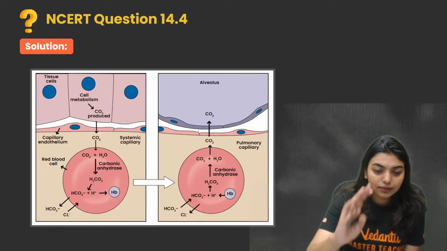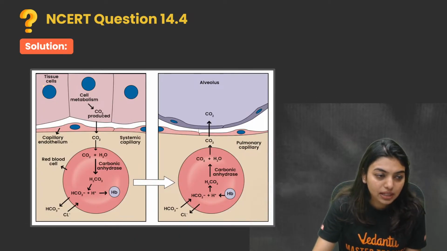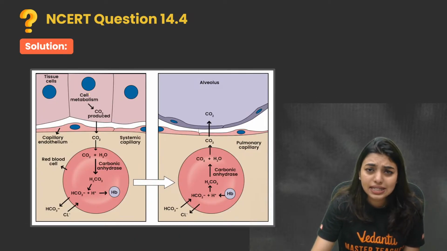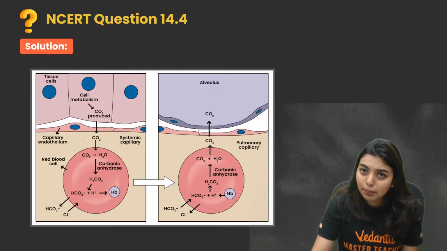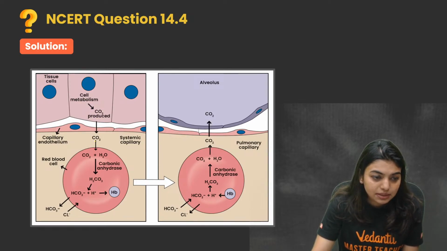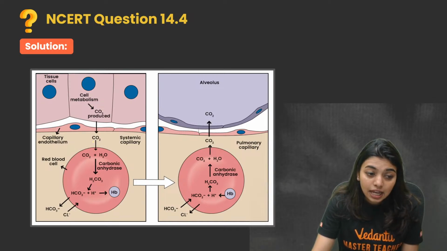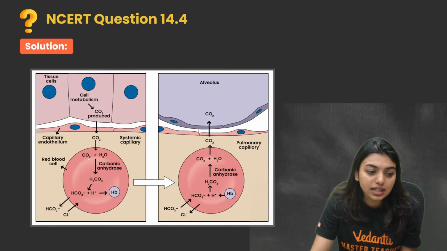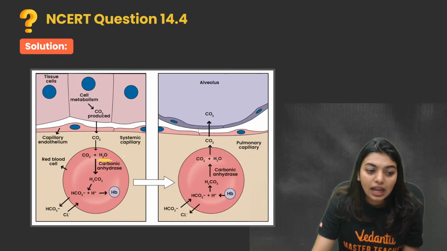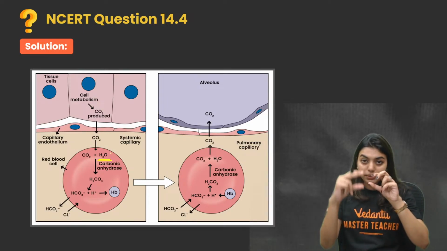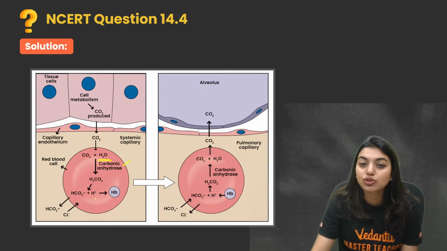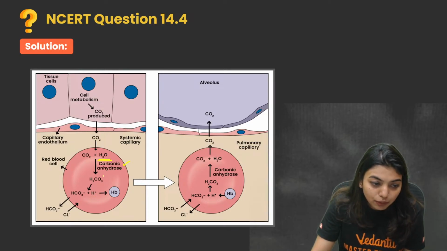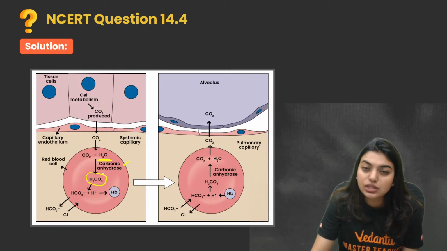Now I have kept a diagram to make you understand the same thing. Look here: cell metabolism, carbon dioxide produced. That carbon dioxide will enter into the plasma, from there into the capillaries, and from there it will combine in the RBC with H2O. This combination is a very slow process, so we have an enzyme called carbonic anhydrase to help us. It will form carbonic acid, which is H2CO3.